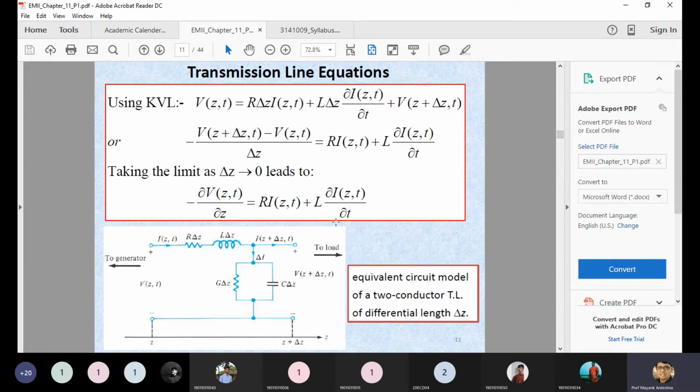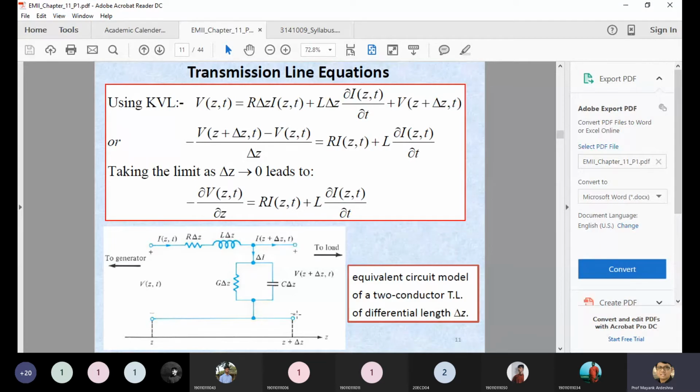Now we are applying the KVL. Consider the left hand side, which is connected with the input voltage, and the output side. Exactly, the delta Z is not the output side, but you can consider they are moving towards the load. They are mentioning the voltage over here for the input side. It means it is the generator side. The applied voltage is V(Z,T). The applied voltage is a function of Z as well as T. Z is the direction of propagation and T is the time varying behavior of your signals.